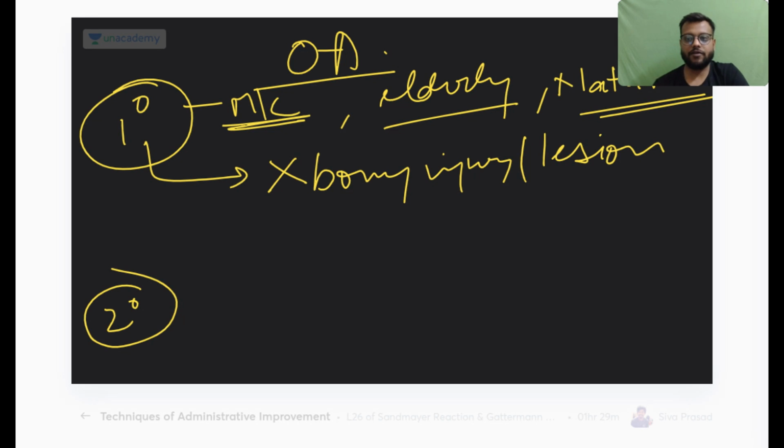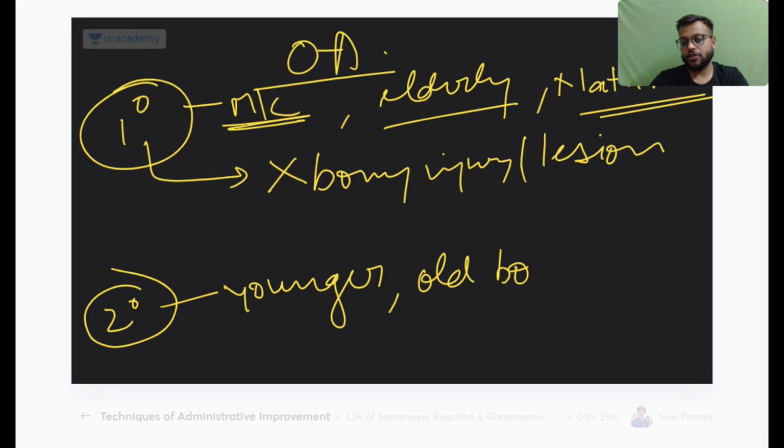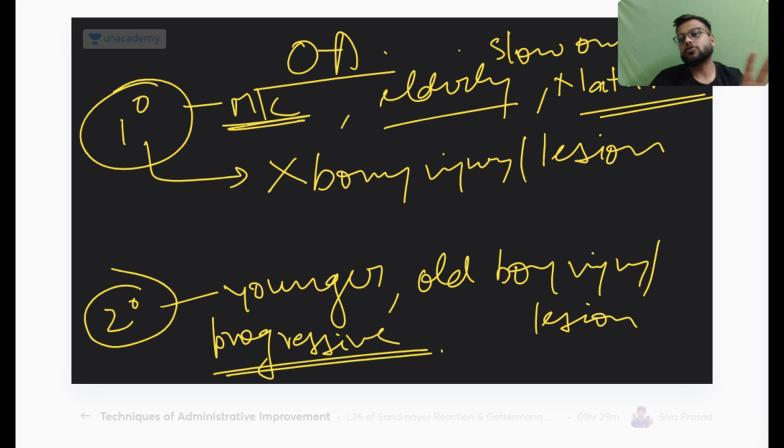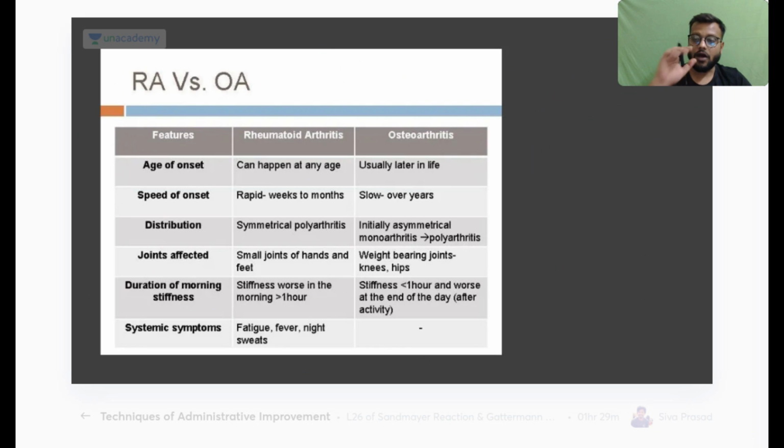and also more and more people are getting affected with osteoarthritis, whereas secondary osteoarthritis is in the younger population, which is due to some old bony injury or lesion. In primary osteoarthritis the onset is slow, whereas here the onset is quicker, so it is more progressive. So remember, whenever we talk about osteoarthritis ahead, we will be talking only about primary osteoarthritis. Now, very important is the difference between them.